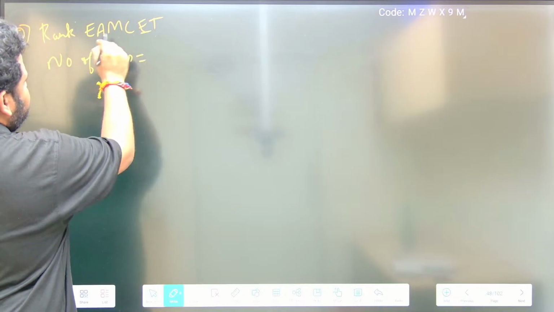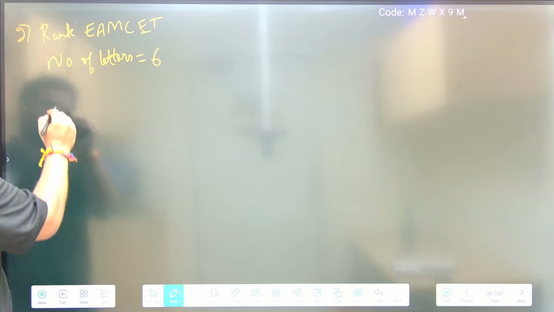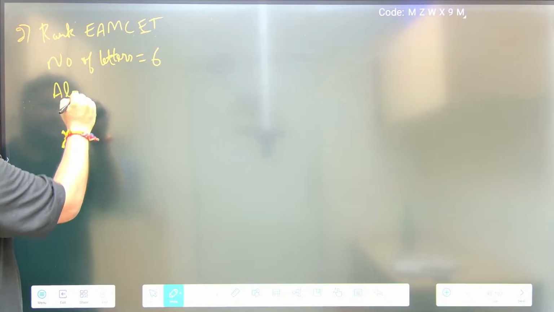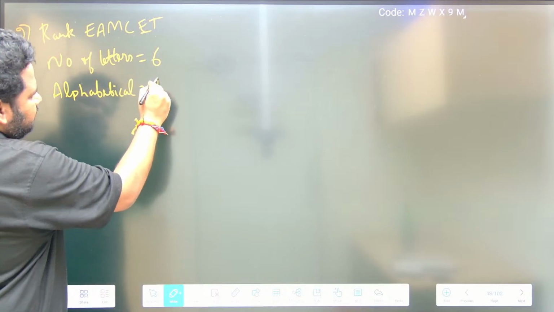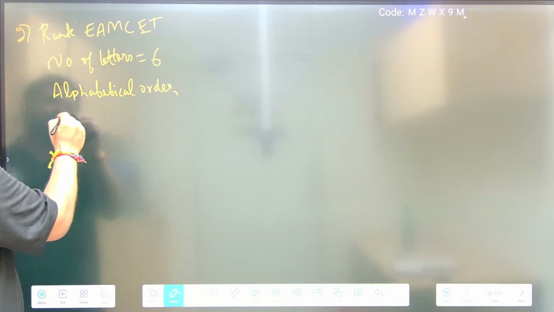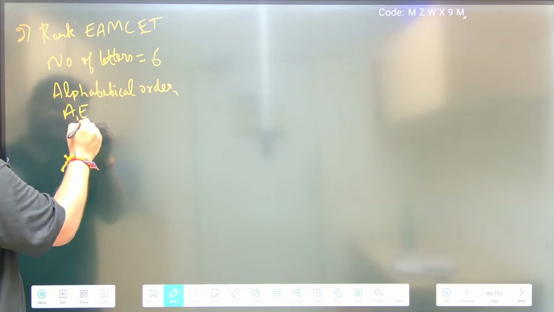Number of letters is what? 1 2 3 4 5 6 here also. Okay, alphabetical order, we have to write it. So alphabetical order is what? A, E, E, again double E, 2 E's.